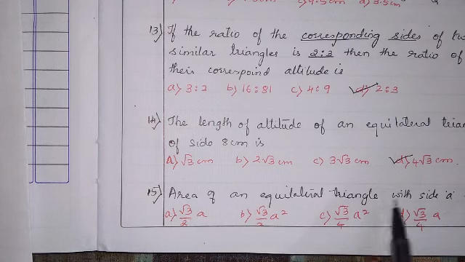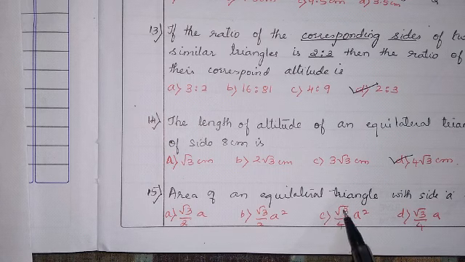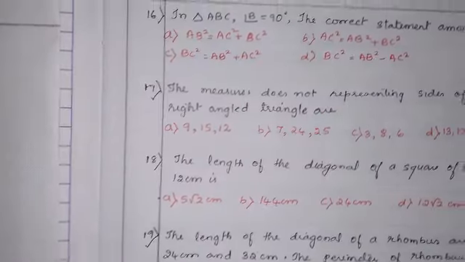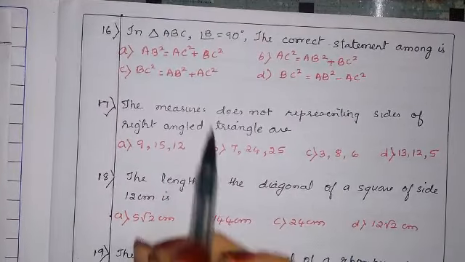Area of an equilateral triangle with side A is, this is a direct question, and we know that the area of an equilateral triangle is root 3 by 4 A square. So the correct option is directly C, root 3 by 4 A. Next question, that is question number 16.